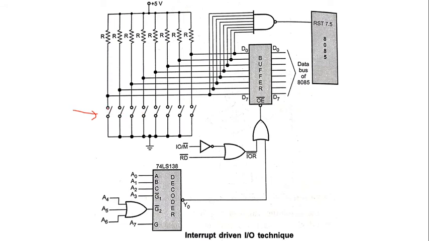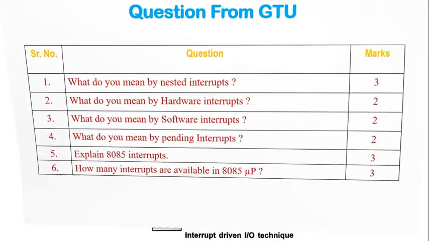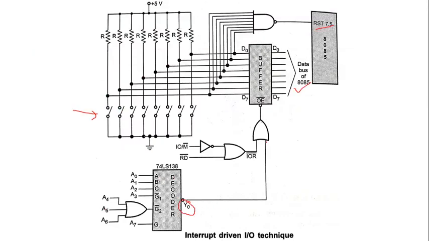Okay, so if we press any key over here, from that key it is going to get the NAND output, and the output goes to the reset point 7.5 in 8085. And this is the buffer circuit from D0 to D7, which is also called the data bus of 8085. Over here we have another circuit, A0 to A7, given to A, B, C, D and G1, G2, that is going to give our output Y0. So let's see what Y0 does and what its function is. Y0 is ORing over here, so we have input output, memory and read.